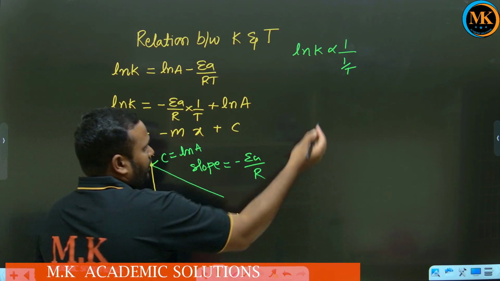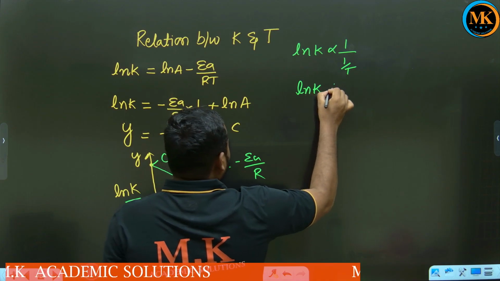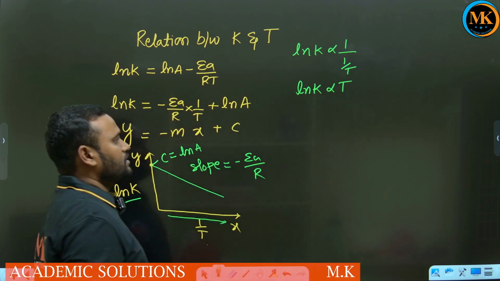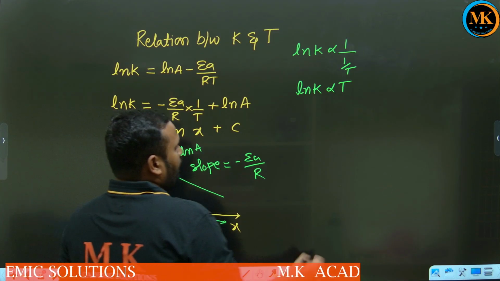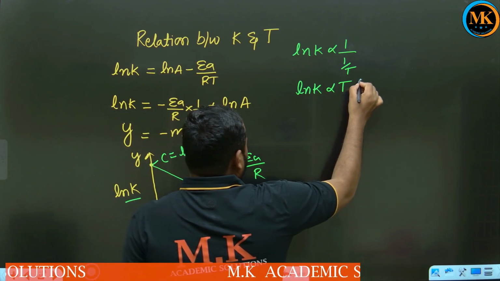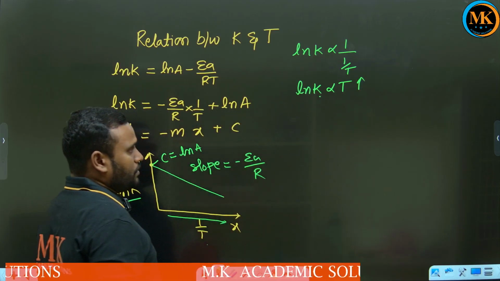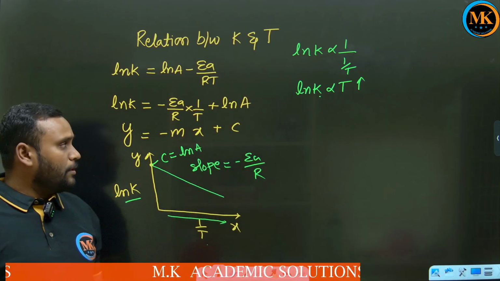Now when you rearrange, ln K is directly proportional to temperature. Means temperature increases, K also increases. Temperature increases, rate constant also increases.